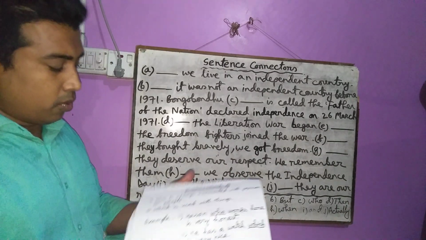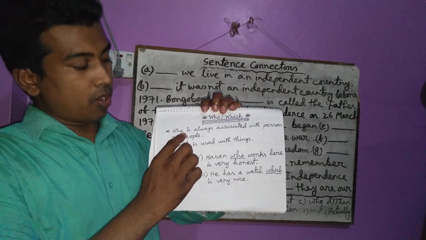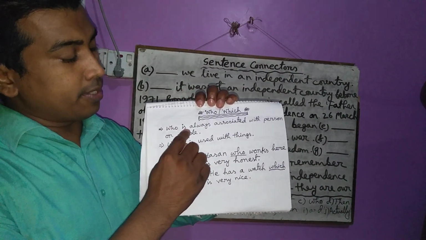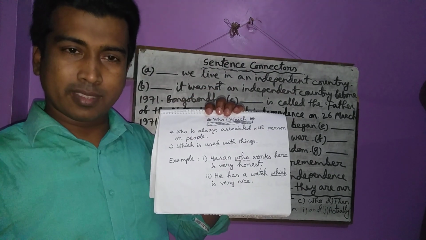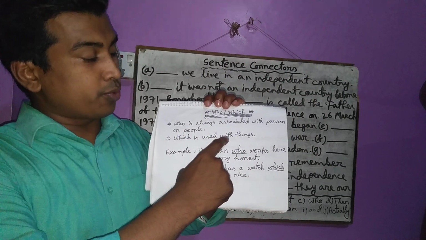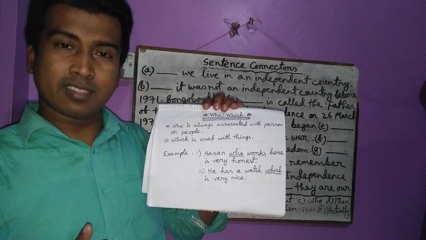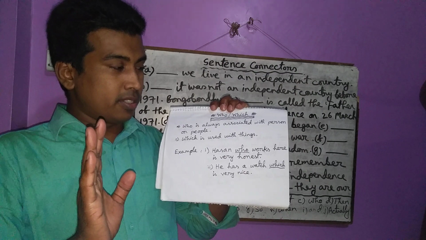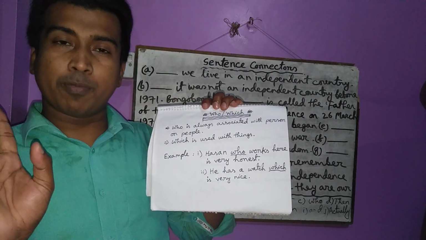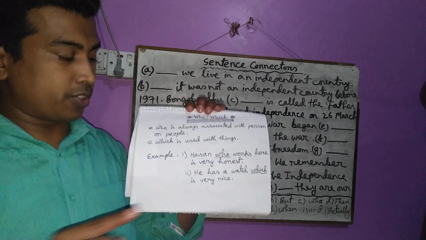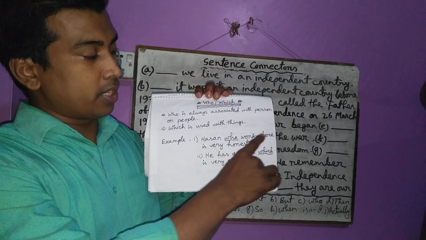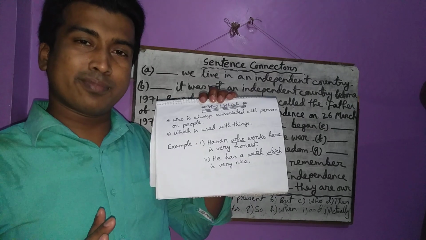Actually, you can see that "who" is always associated with a person or people. Then "which" is used with things. Have you understood? If it is associated with a person or people, you have to use "who". If it is used with things, you have to use "which". For example, Hassan, who works here, is very honest.